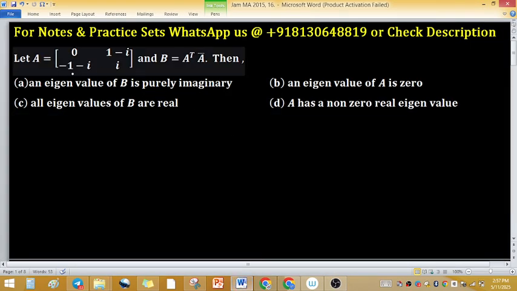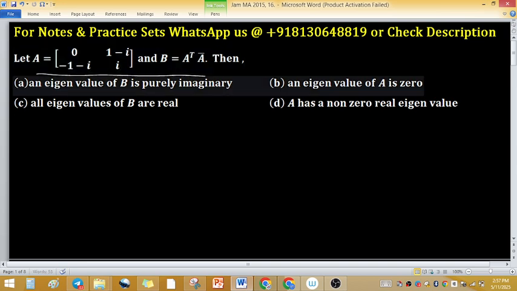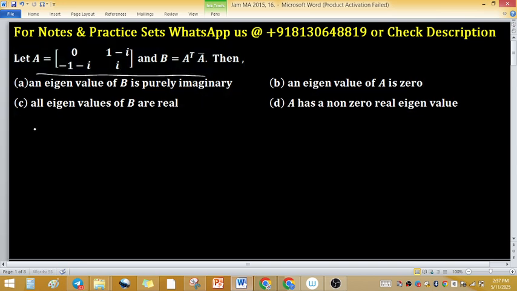Matrices A and B are defined on my screen, and we have to find the eigenvalues of matrix A and matrix B. To find eigenvalues, sometimes we have to check whether the given matrices are of a special kind. Particularly, check whether matrices A and B are symmetric, Hermitian, skew Hermitian, or any other kind.